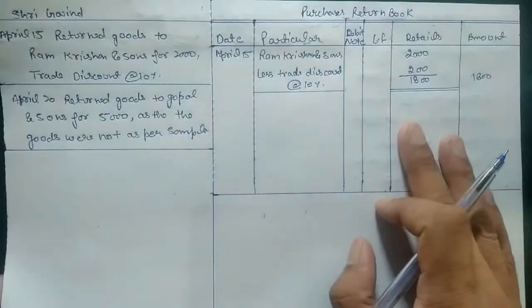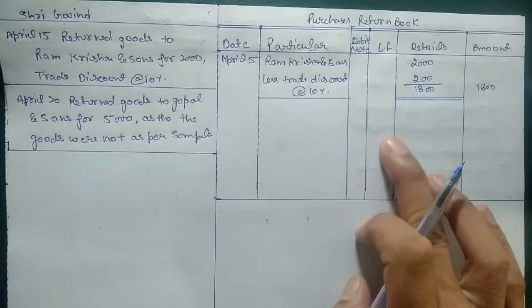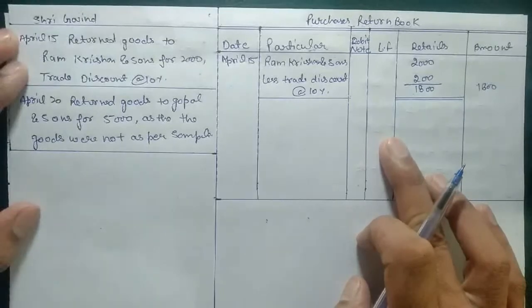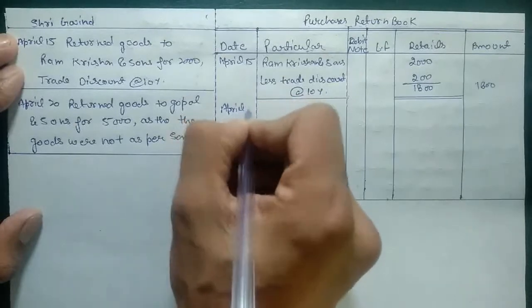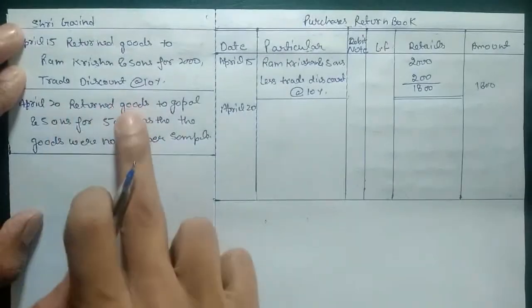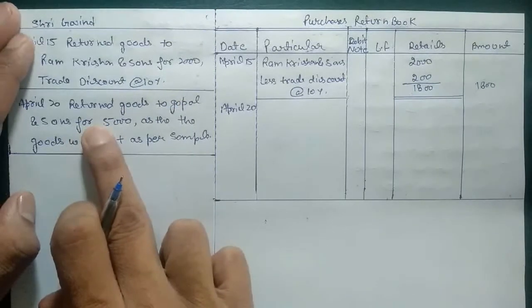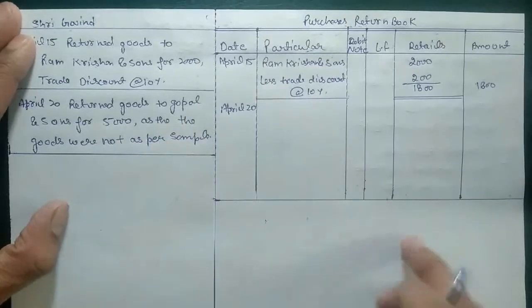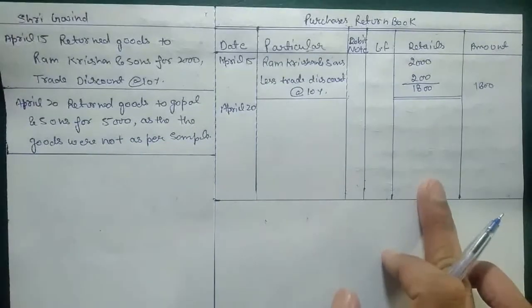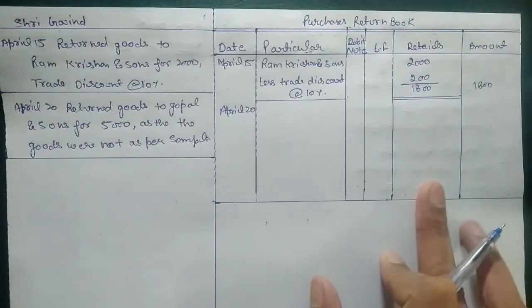We have a trader, the name of the trader is Sri Govind, and we are returning goods to Krishnan and Sons. So in the next entry, on April 20, Sri Govind returned goods to Gopal and Sons for 5,000 as the goods were not as per sample. There is another specification given, that we are returning these goods because these are not as per the sample that you provided to us.